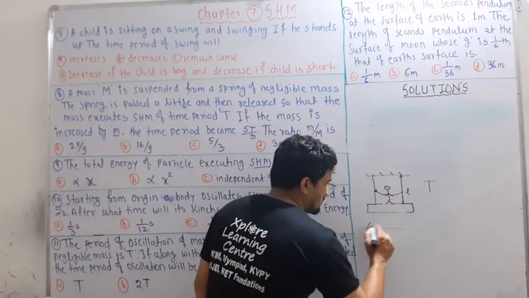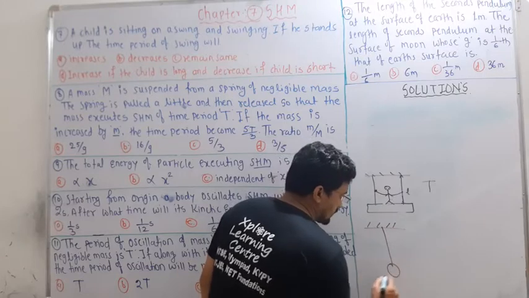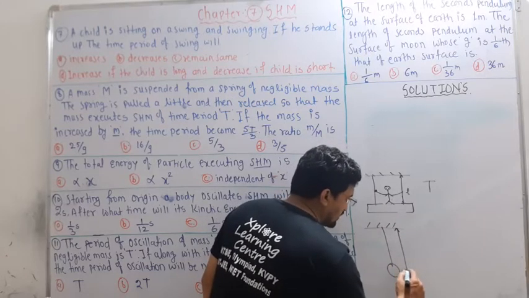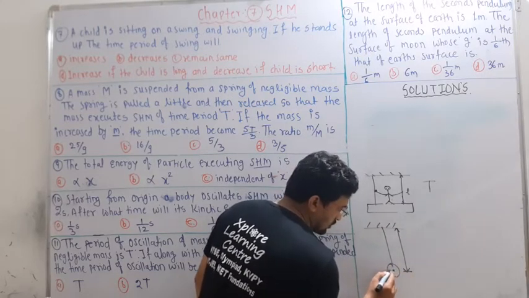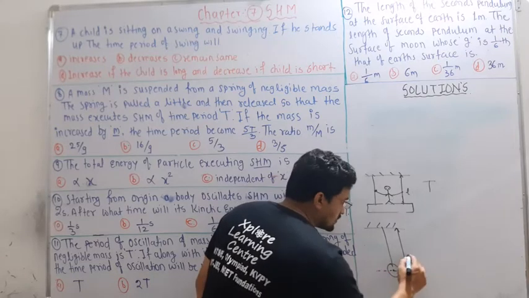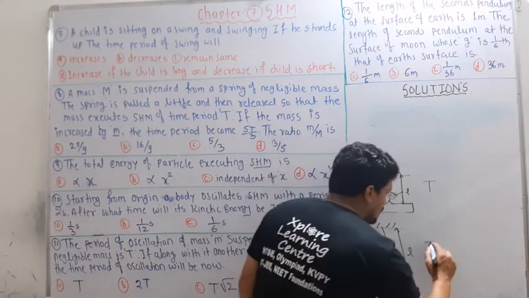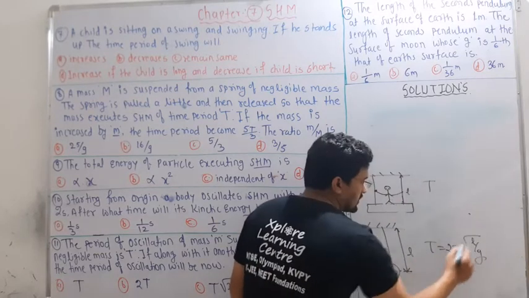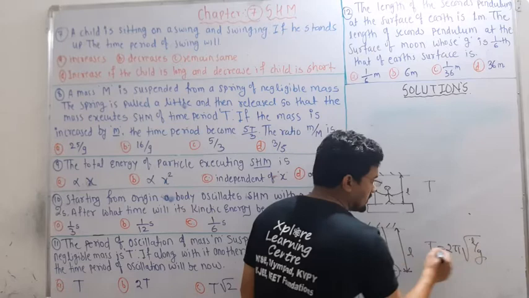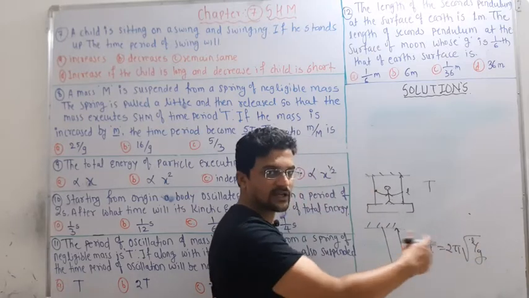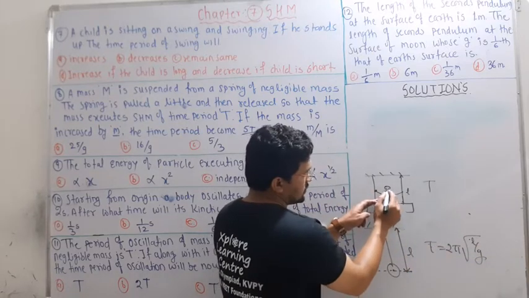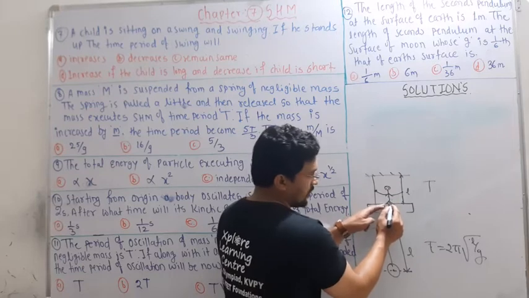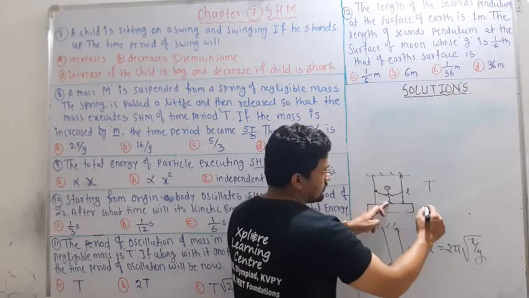Now if you consider this diagram for the pendulum, the effective length is measured from the center of mass. So from the center of mass, this will be the length, and we know T is equal to 2 pi under root of L by g. If L increases, T increases. If L decreases, T decreases, because it is directly proportional. Now when the child was sitting, the center of mass is more actually.